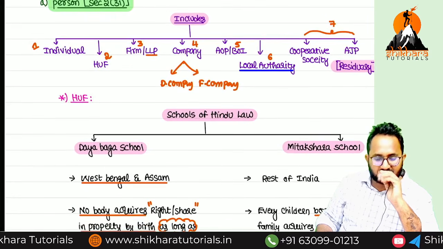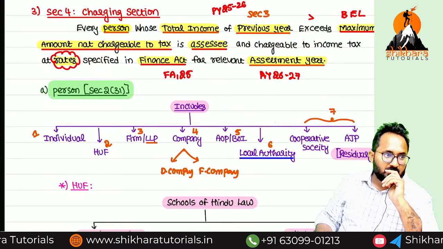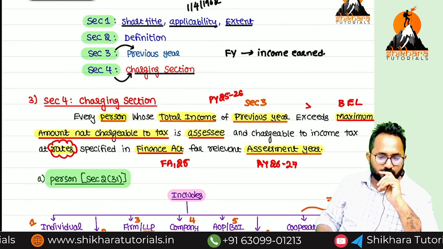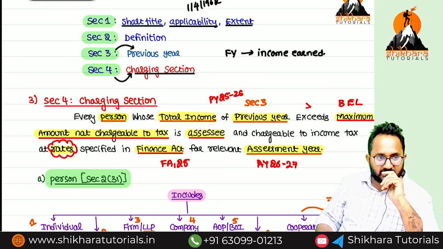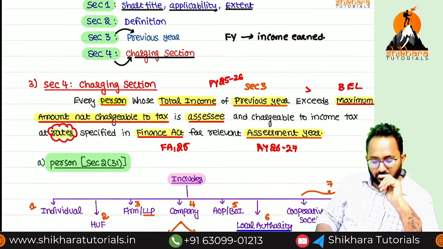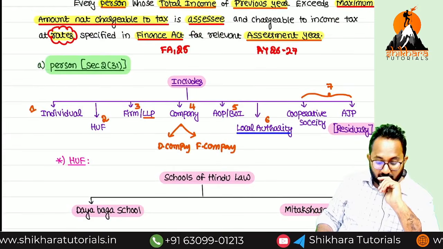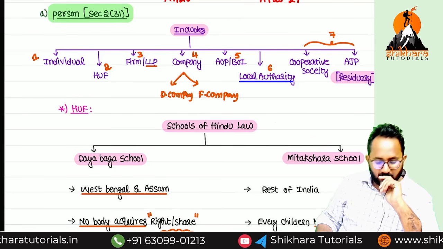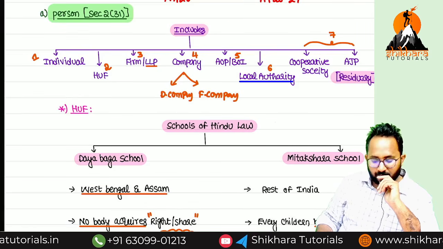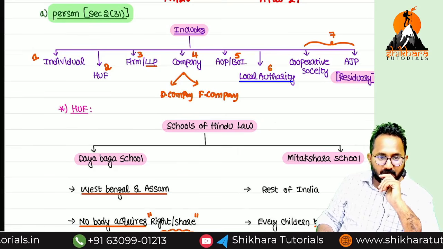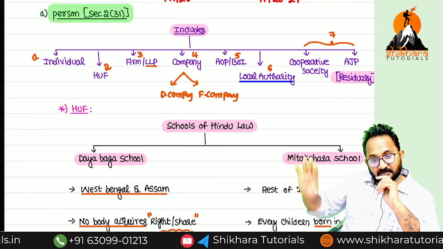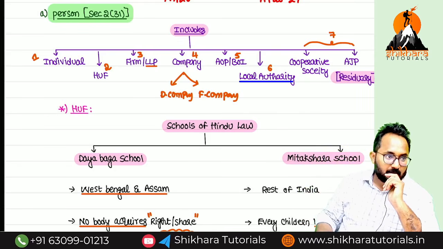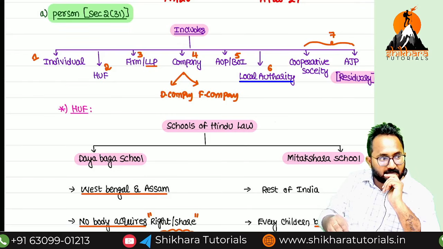So now we'll discuss one by one. Person means, we have to check the definition. For definition purpose we have to refer to which section, ma? Section 2. So person includes a definition, not a meaning. Person includes what, ma? Individual. Okay, listen. You have to tell in order. Individual, HUF, firm, LLP, company, AOP, BOI, local authority. Last one AJP. Totally how many parts? 7 parts. But one example for AJP is cooperative society.